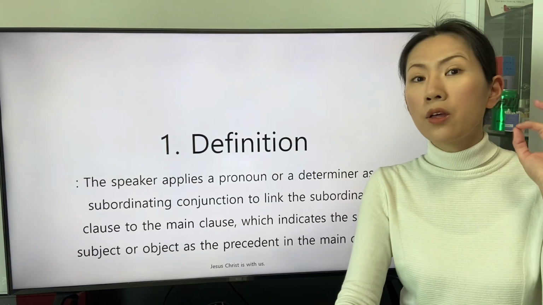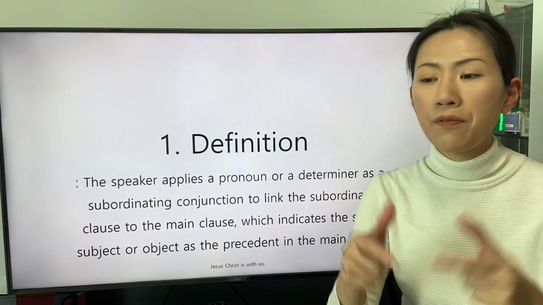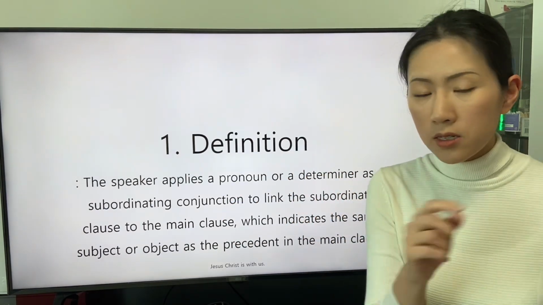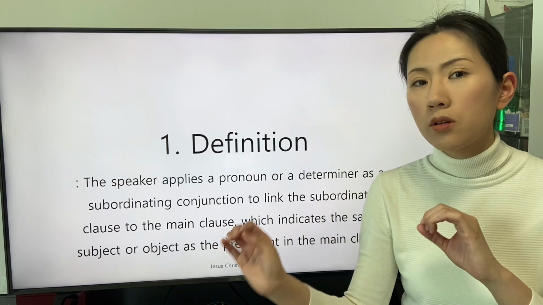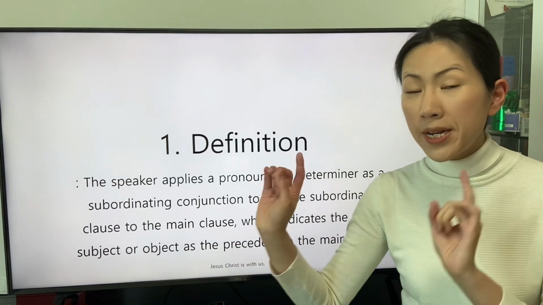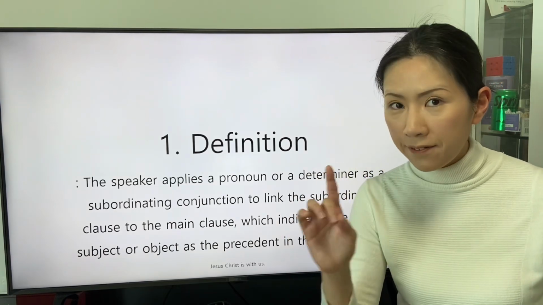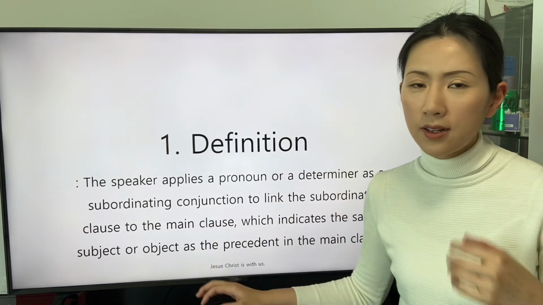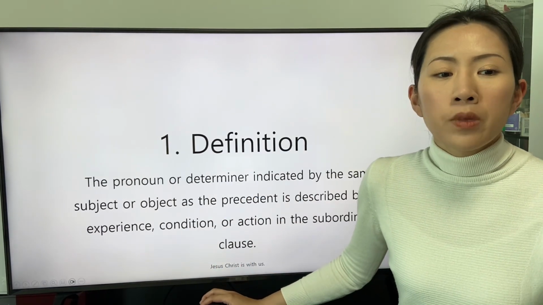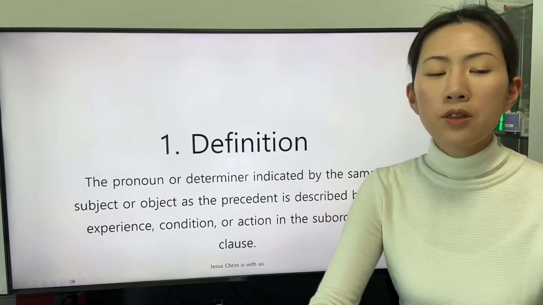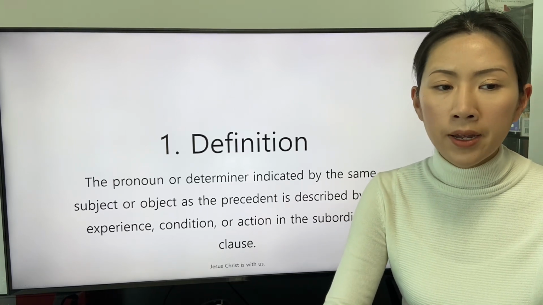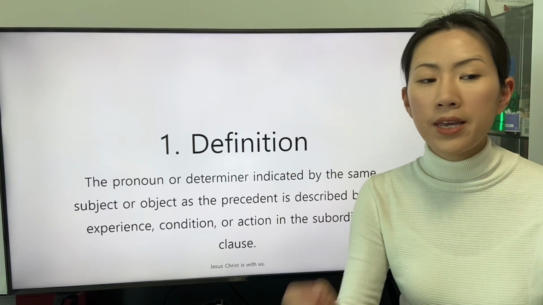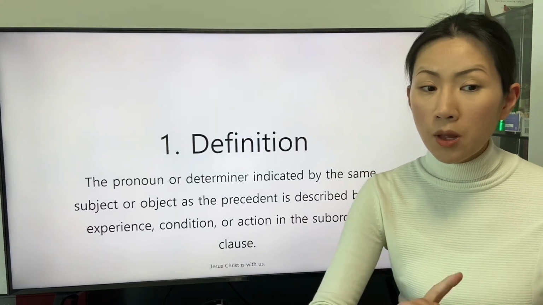So we can understand that the term precedent reveals the role of the precedent to precede the subordinate clause. The precedent is stated ahead of the subordinate clause. We can understand the origin of the term precedent. The pronoun or determiner indicating the same subject or object as the precedent is described by the experience, condition, or action in the subordinate clause.